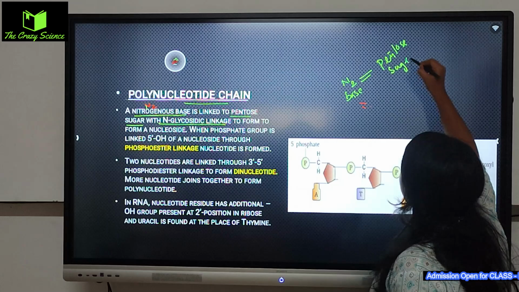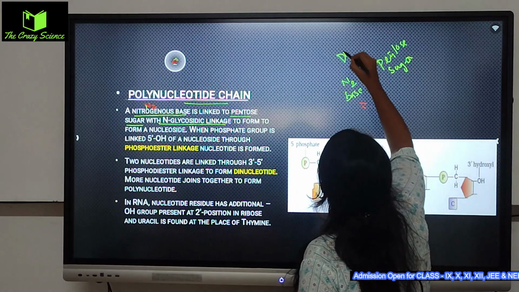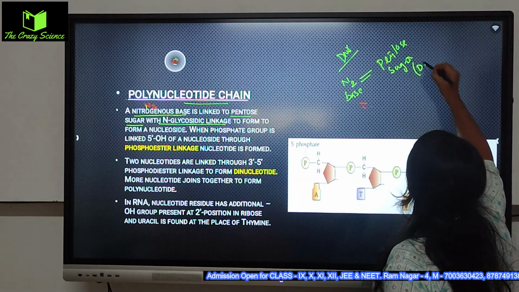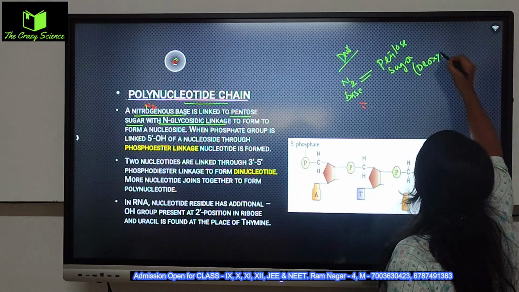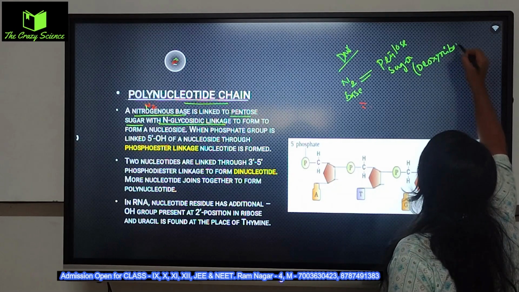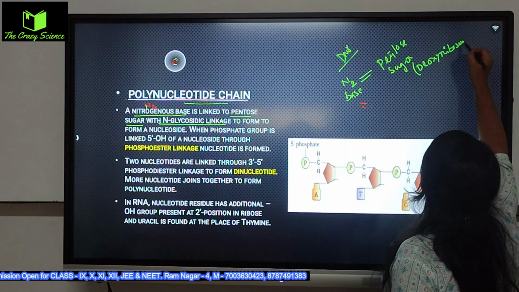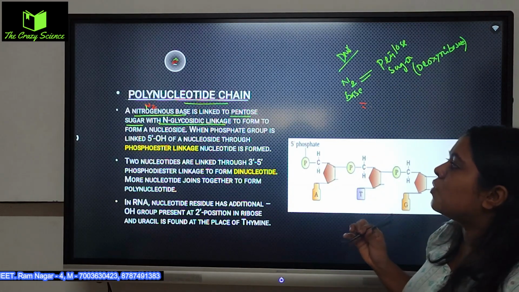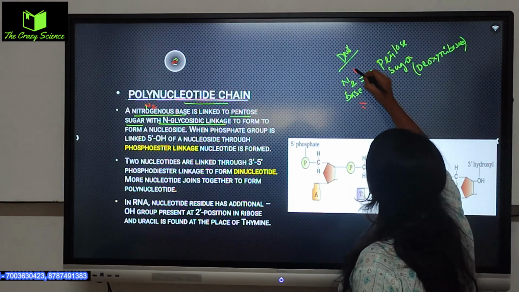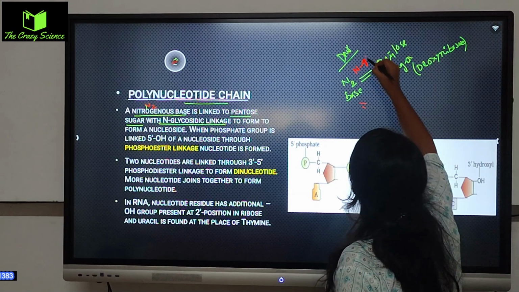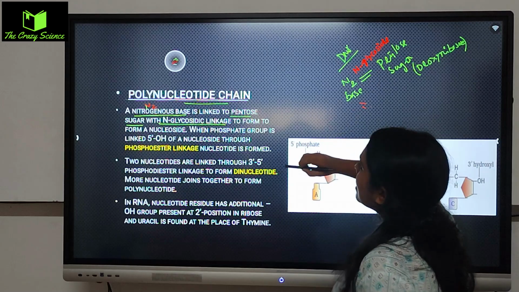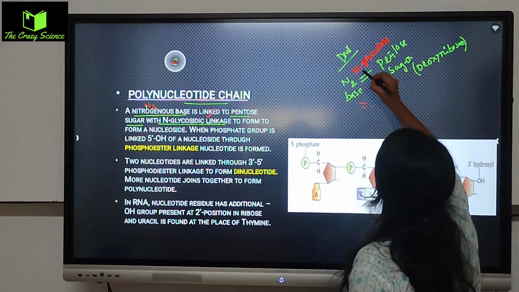it is a DNA, if we are studying the DNA, we are experimenting the DNA, that means the pentose sugar will be deoxyribose, right? It's a deoxyribose. All right. So they are connected by which bond? They are connected by the N-glycosidic bond. They are connected with the N-glycosidic linkage.